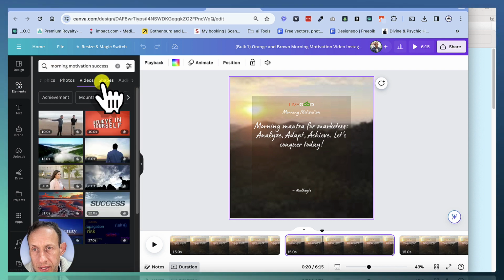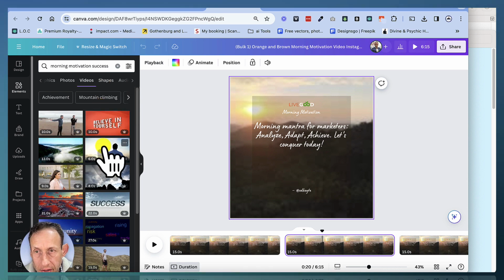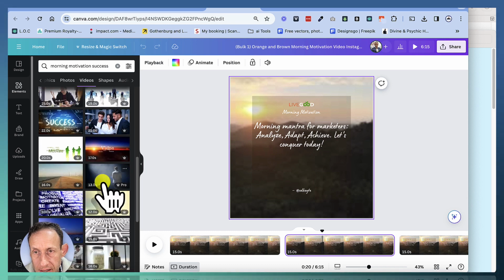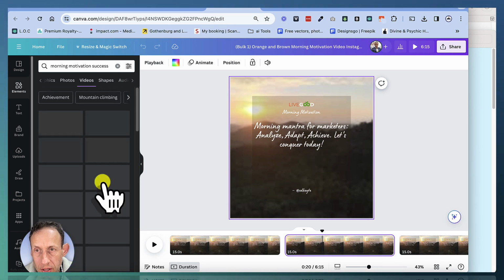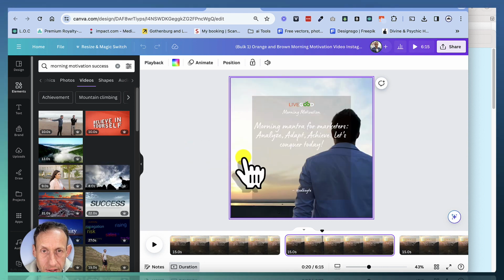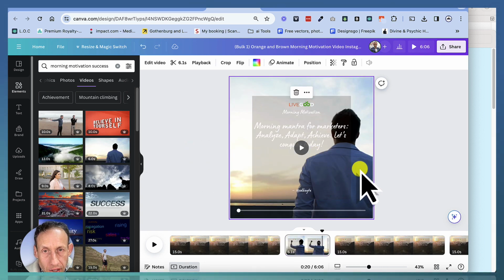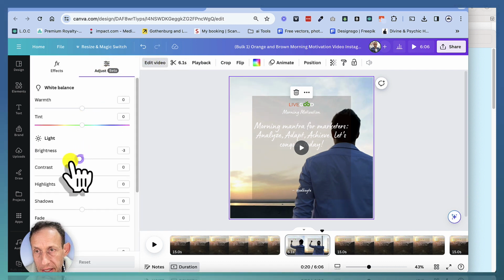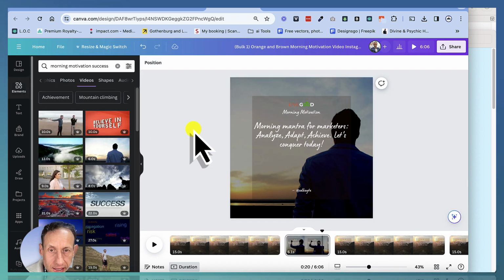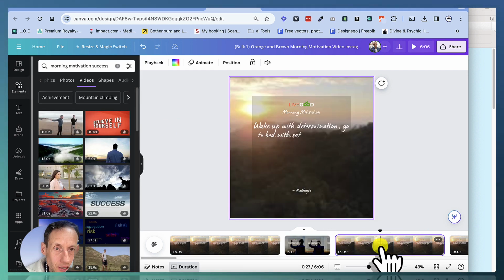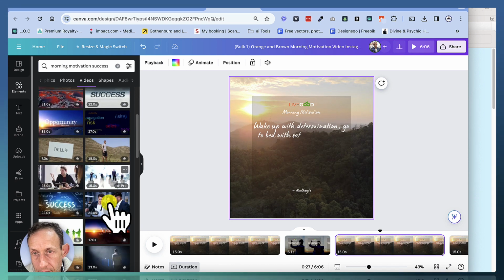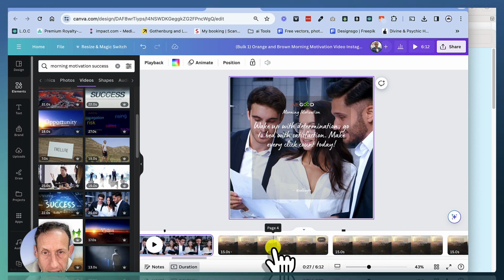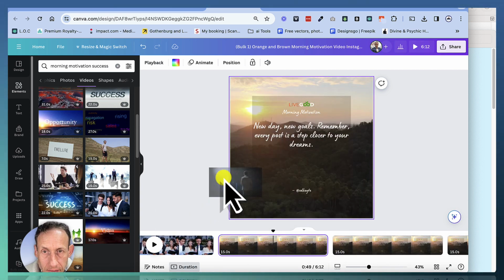You can go to videos and then you can put like a video in the background. You can put whatever you want in the background as a motivational video, and you can just drag and drop anything. So then that goes in there. Some things you can do is you can edit the video and you can adjust, okay, and make the brightness darker just so that everything stands out. You can go through and then just put the videos in however you want it. Okay. Move on to the next one. Whatever video that you want to use.